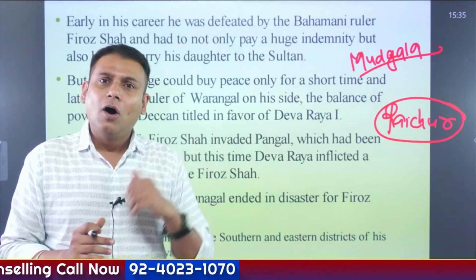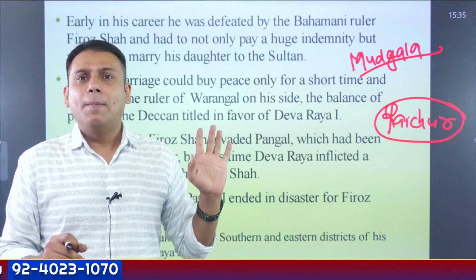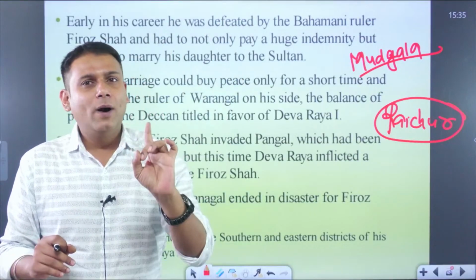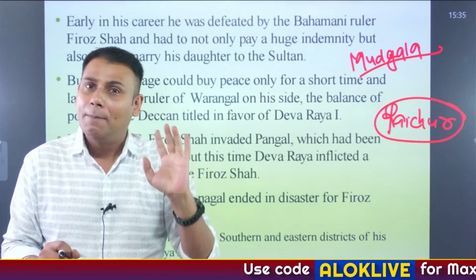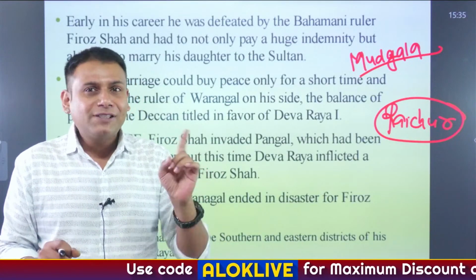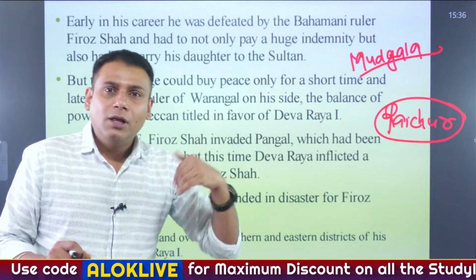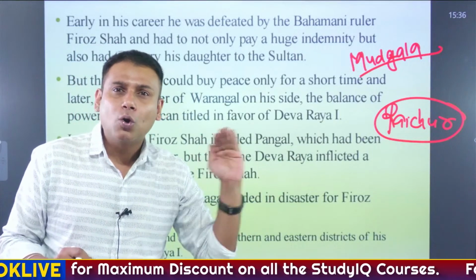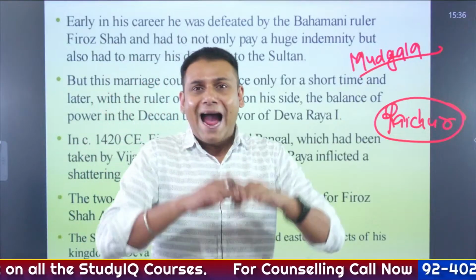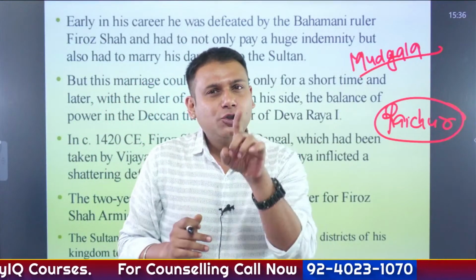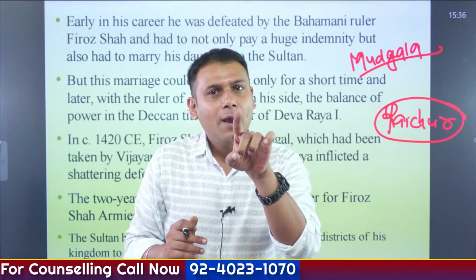But later on, what happened? Firoz Shah wanted to take advantage because, as I've told you, he had already captured the region of Raichur Doab. Okay? After some time, what happened? The Reddis, who were ruling in the region of Kondavedu, declined. And when they declined, this was seen as an opportunity by the Bahmanis.